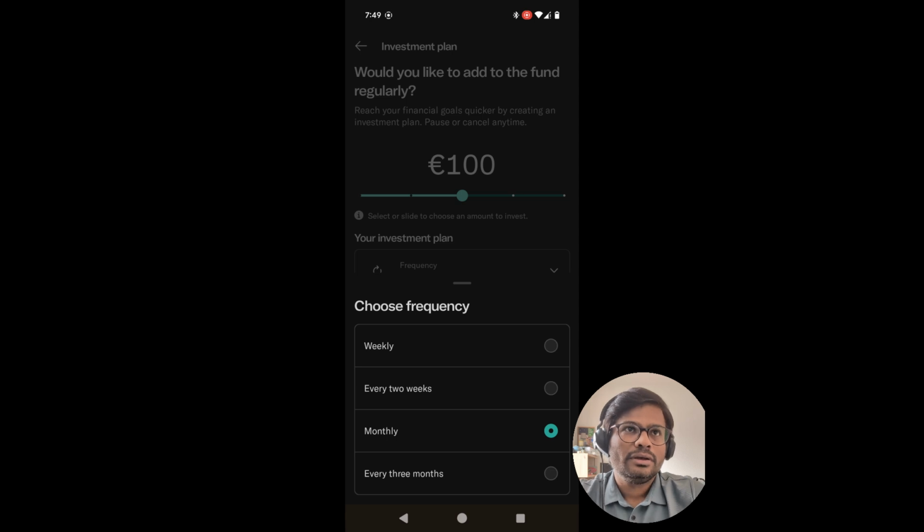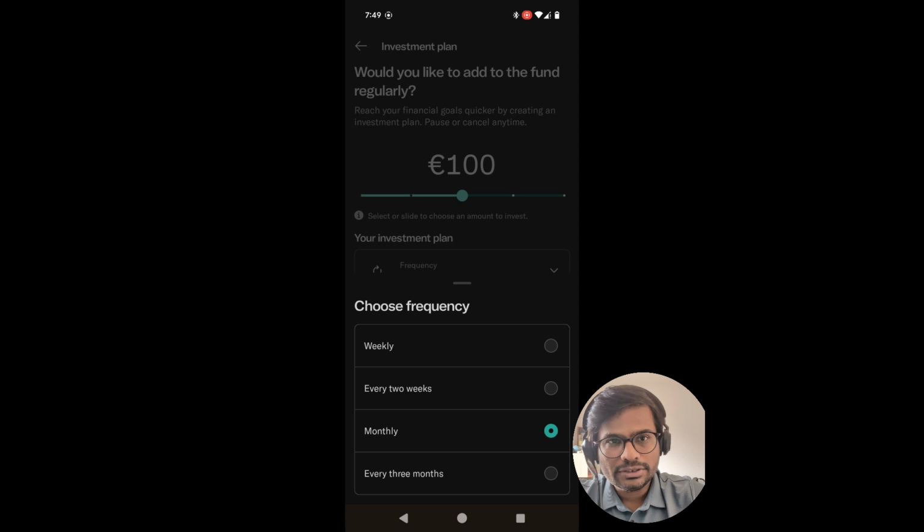Let's say if you want to set up a regular plan, which is a savings plan, there is a frequency you can choose. Monthly, weekly, or every 2 weeks. You can choose the amount you want. You can also choose the day of the month, like the start of every month, let's say the third of each month, as well as the middle of each month.